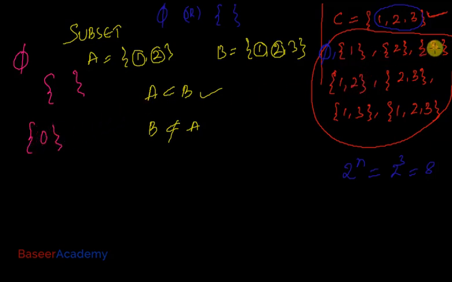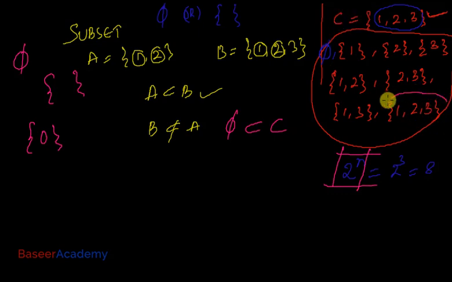So how many subsets have I formed here? I have formed 8 subsets. And what's the formula to find out how many subsets we can form using a particular set? The formula is 2 power n. What is n? n is nothing but the number of elements of that set. The number of elements of set C here is 3. So in place of n, I wrote 3. 2 cube is 8. And we see that empty set is a subset of every set. So empty set is a subset of set C also.